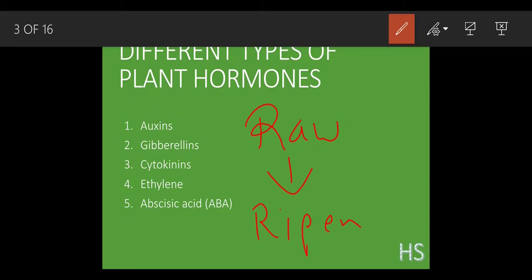So he saw in his lab that there was a transportation of some gaseous part. And which was the gas? This ethylene was a gas. So this is how this ethylene gas got discovered, the interesting story of this part.